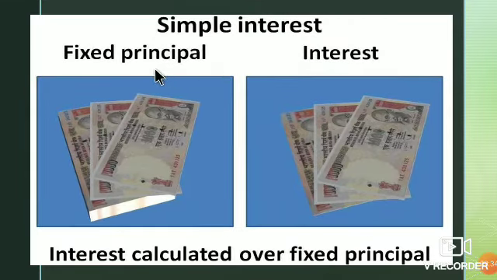And this principal amount is always fixed. The deposited amount is fixed, and the loan amount is also fixed, plus interest. So this interest is always calculated over the fixed principal.